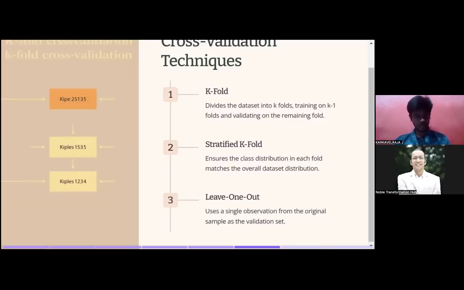For example, we have a classification problem. I'm going to classify dog and cat. We have images of dogs and images of cats, 50 images for dog and 50 images for cat. Now, when I train with 50 images and test with 50 images, for training I need to have an equal distribution of both categories. For example, 25 images of dog and 25 images of cat. This is called stratified k-fold.